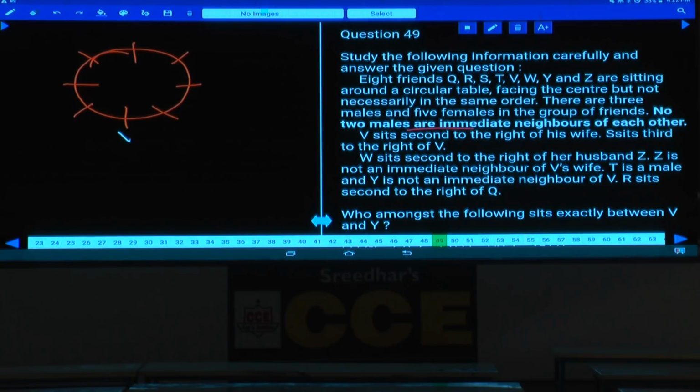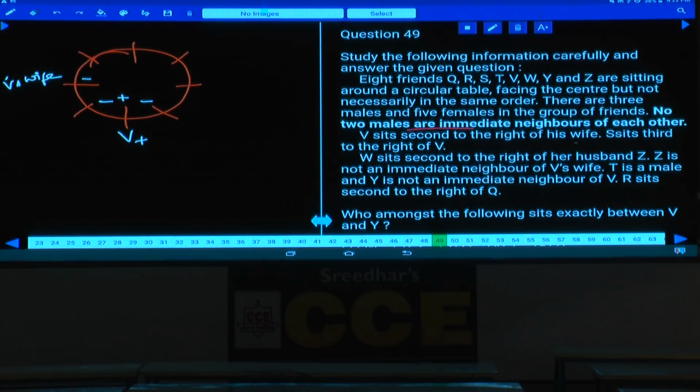V is a male, and V is seated second to the right of his wife, as all these persons are facing the center. Now I am fixing V at this place, and whoever comes to this place is V's wife. As V is a male and no 2 males are adjacent to each other, these 2 persons must be females. And this person is a male, and V's wife is again a female, isn't it?